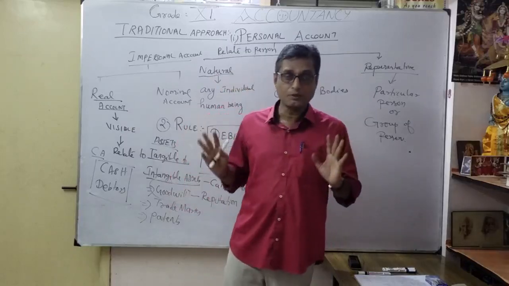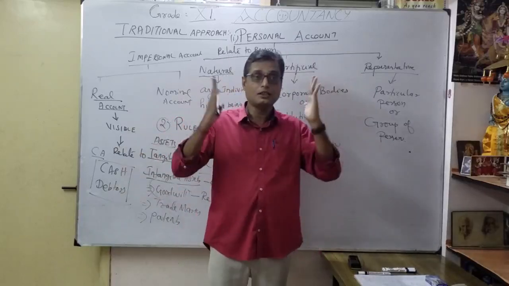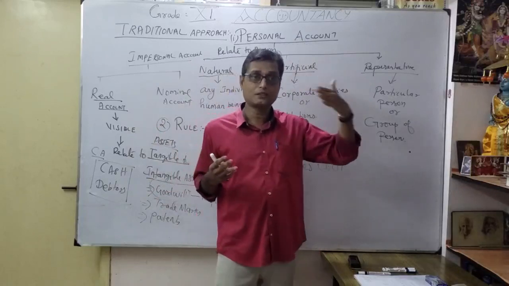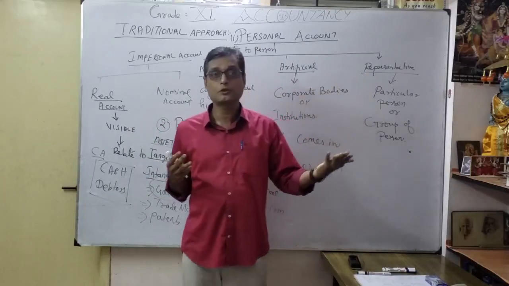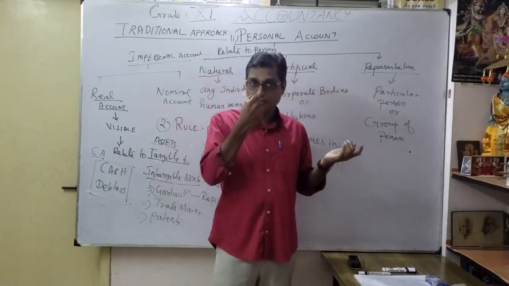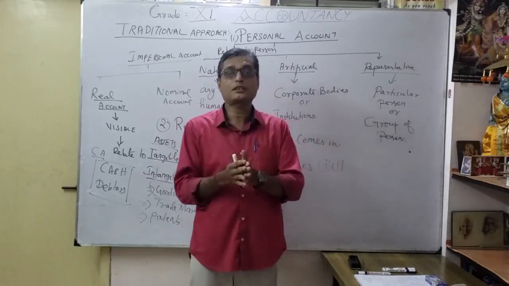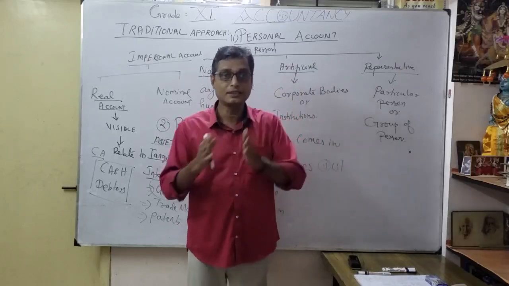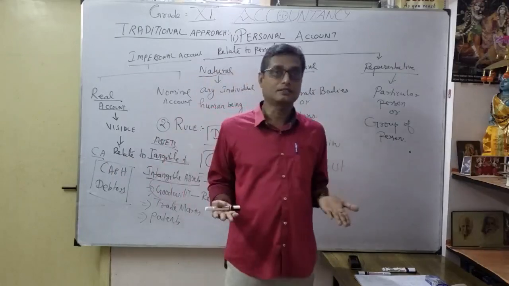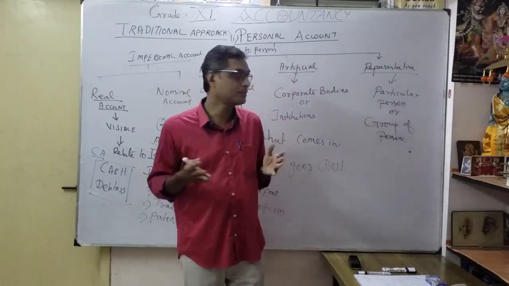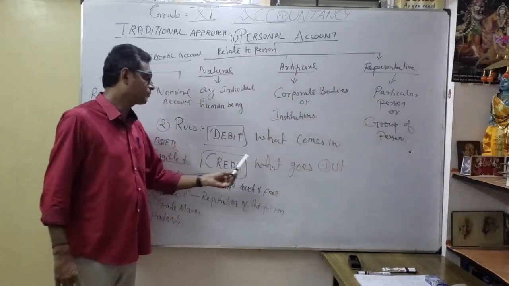Now we will see some examples one by one. You can understand very clearly what a personal account is and how to do it with the help of the rule, and what the real account rule is. As the personal account rule, I will explain once again: debit the receiver, credit the giver. Similarly, the real account: debit what comes in, credit what goes out.